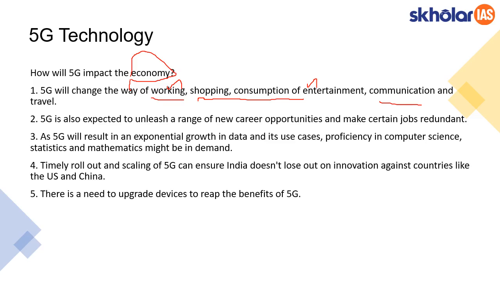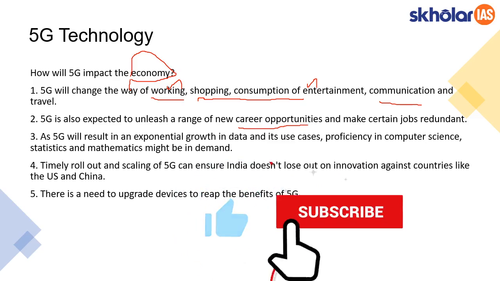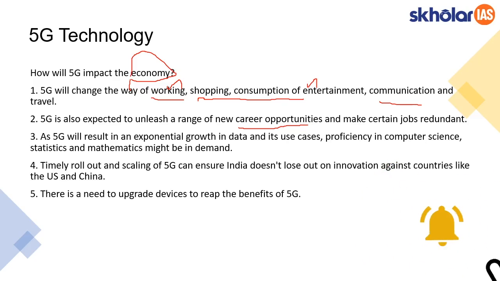For example, once it enables AI, multiple careers related to AI would be increasing, as well as the existing jobs that would be taken over by AI would become redundant because of 5G technology. So it has a cascading effect. The implementation of 5G technology has a cascading effect on the economy, and it will also result in exponential growth in data, because once the speed is higher, the consumption of internet would also increase.